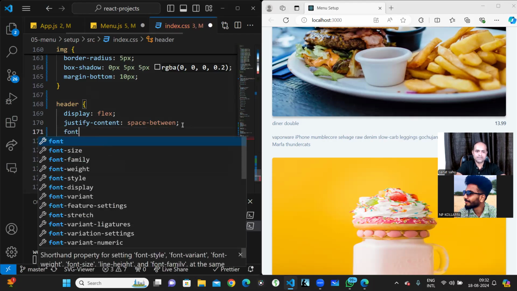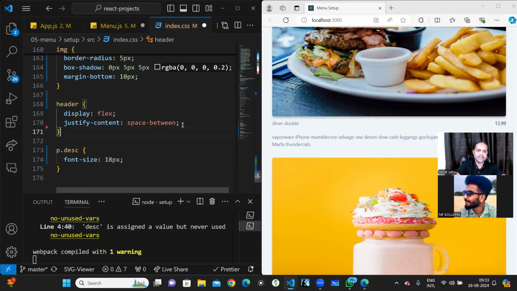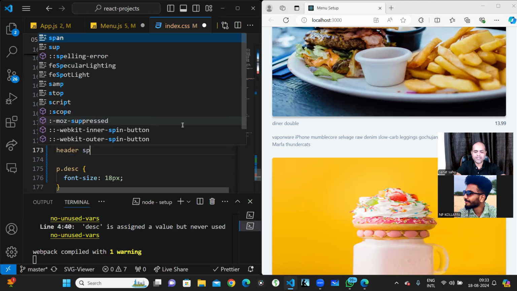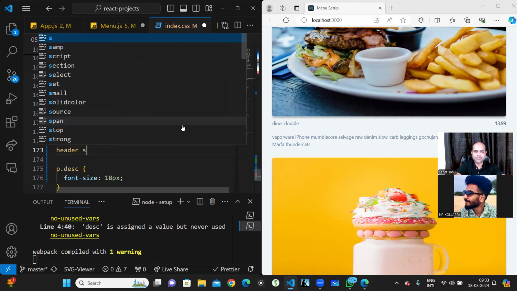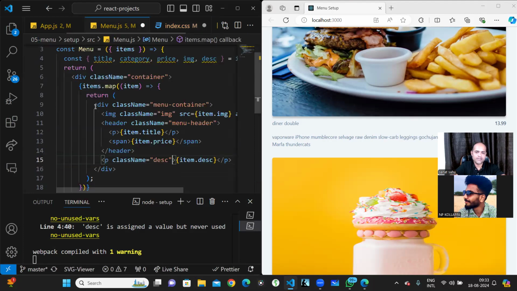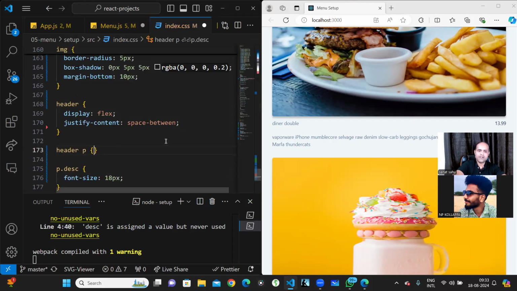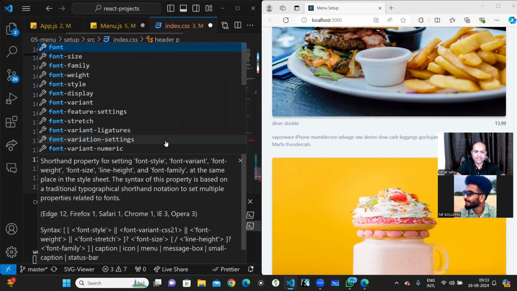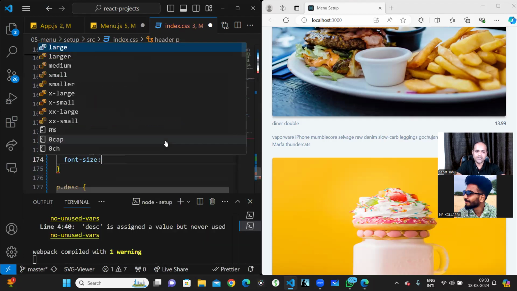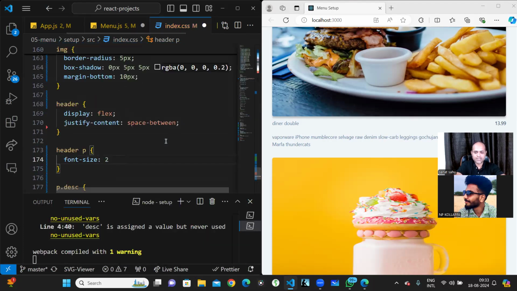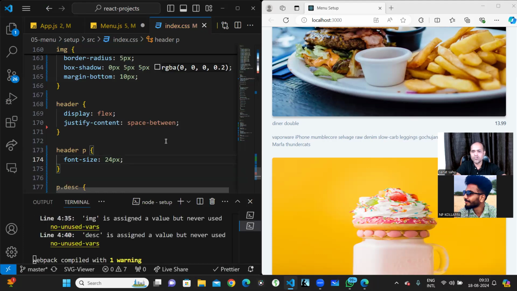Inside the header, I'm having a span, and before the span this is a paragraph, right? In this paragraph I want a little bit higher font size, around 24 pixels, so that it will look bolder.